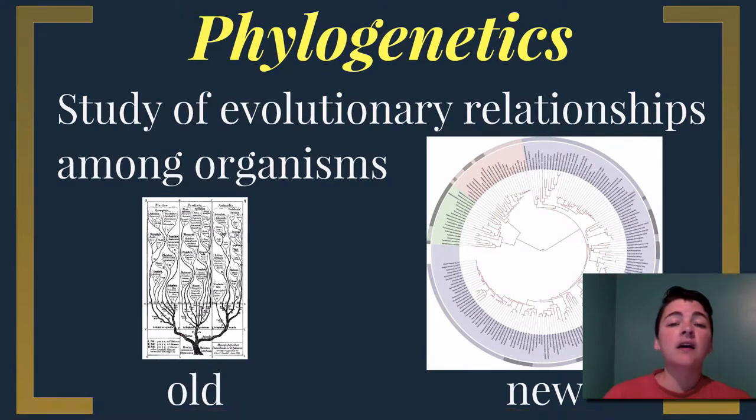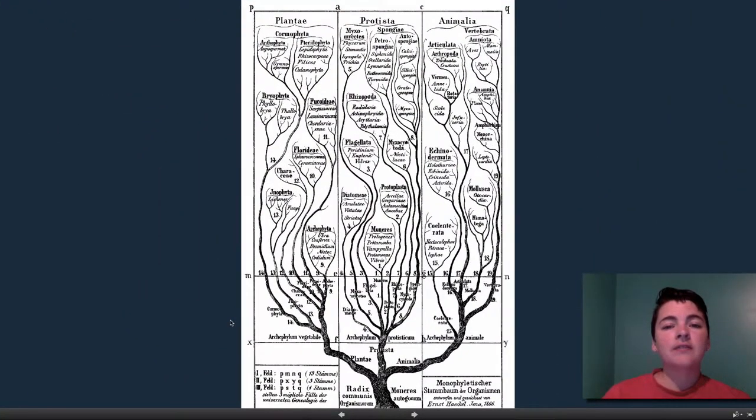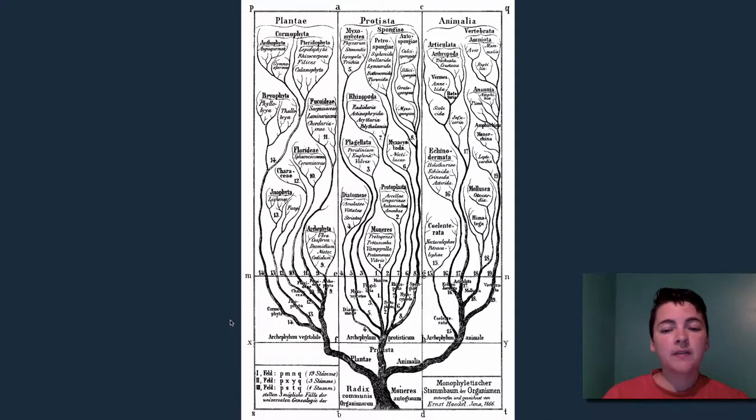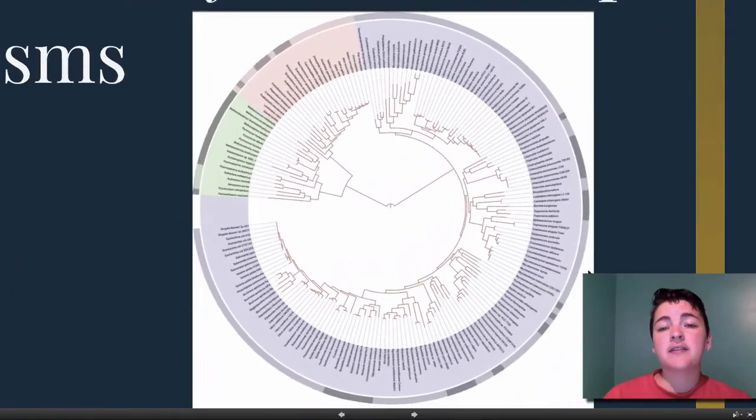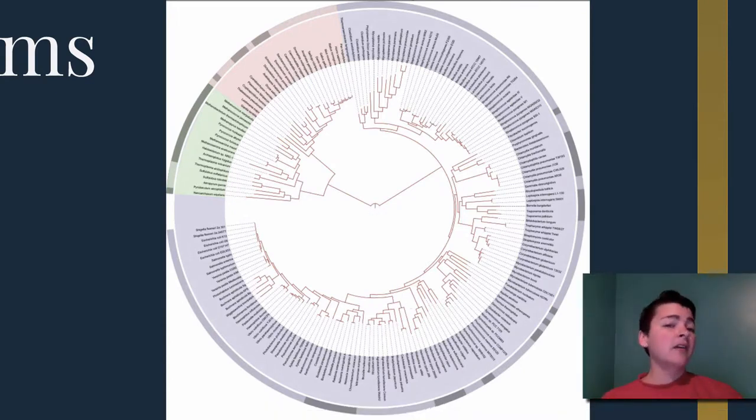Phylogenetics is the study of evolutionary relationships among organisms and then grouping them accordingly. This is the old tree of life. This was from 1866, grouping things together in a tree-like formation. And this is what we have come up with today of all the different organisms branching on our tree of life. In the red and the green are the eukarya and the archaea, and the purple is the bacteria.